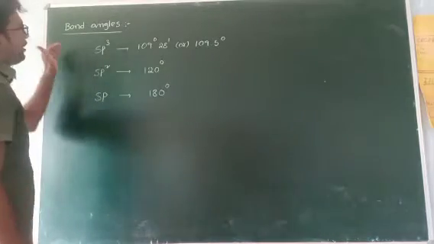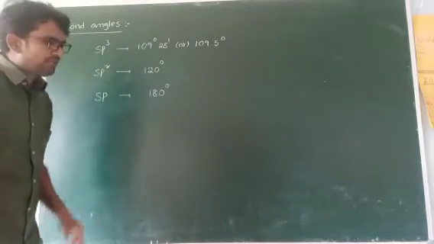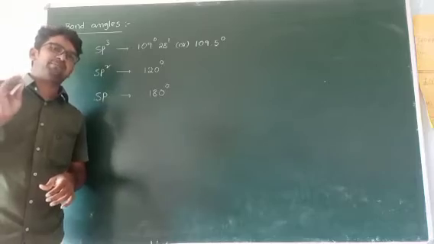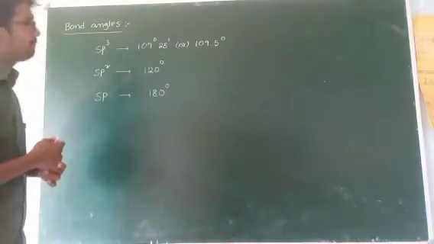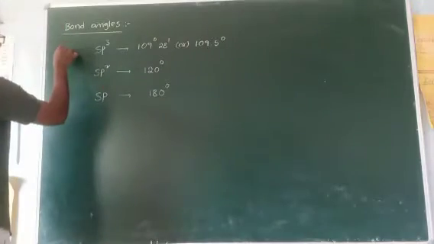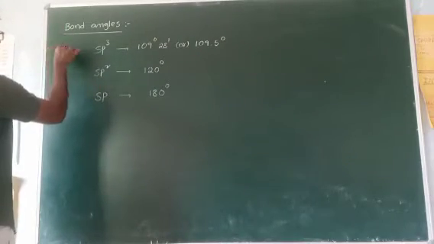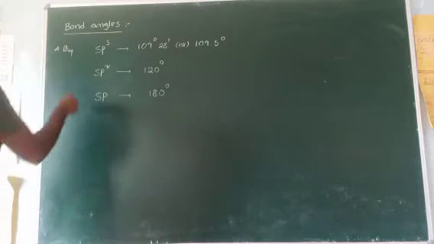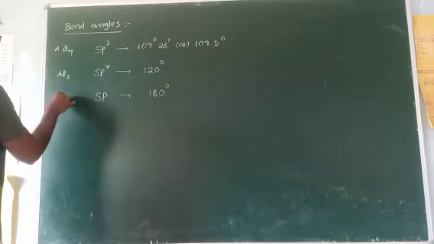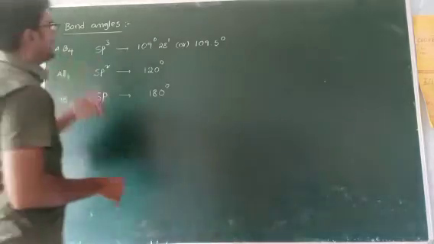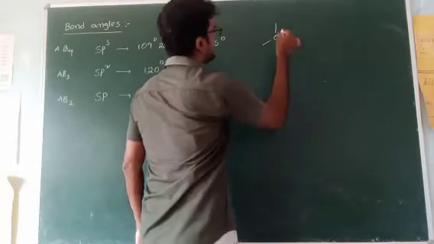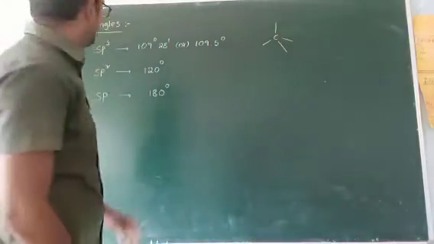Next one, bond angles. Actually, the bond angles concept completely depends upon VSEPR theory. So sp3 hybridization looks like the AB4 model, sp2 means AB3 model, and sp means AB2 model. AB4 we know very well is tetrahedral geometry.